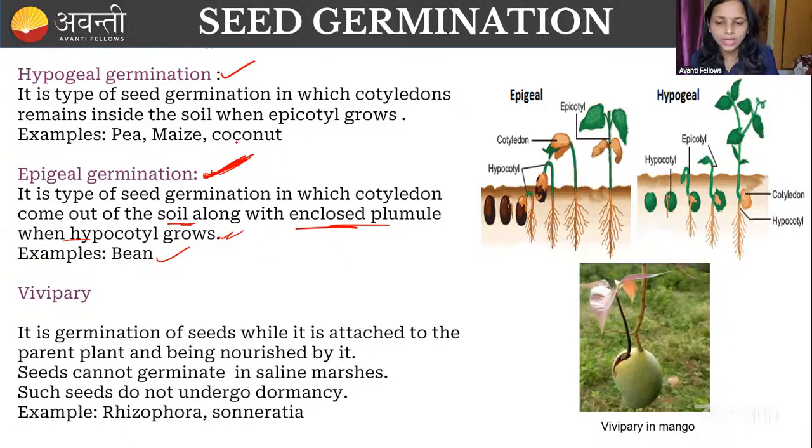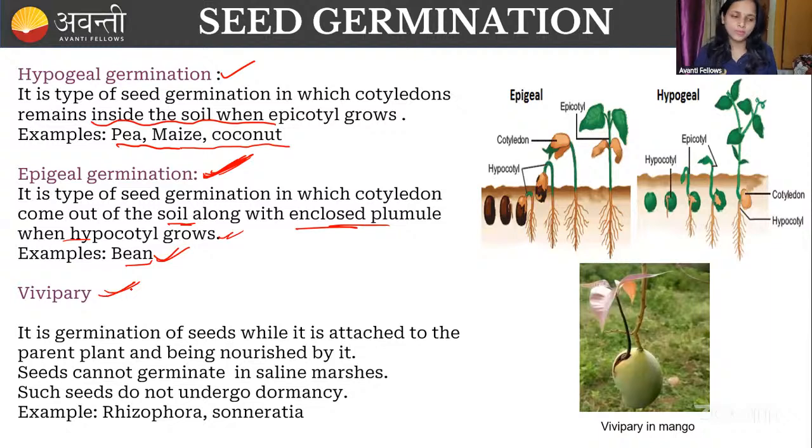Then coming to hypogeal germination, it is a type of seed germination in which you cannot see the cotyledon, because the cotyledon stays below the soil, inside the soil. That type is called hypogeal germination, and the epicotyl will grow. Here the examples are pea, maize and coconut. Only in the bean you can see epigeal germination. There are some other examples also, but we have taken the bean.